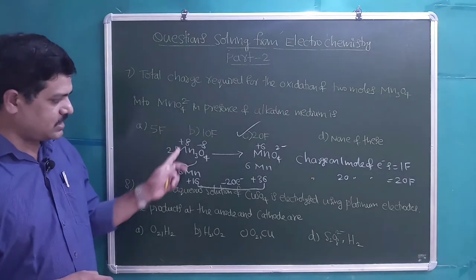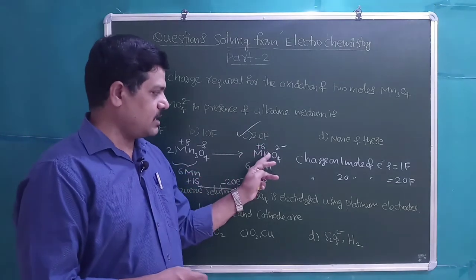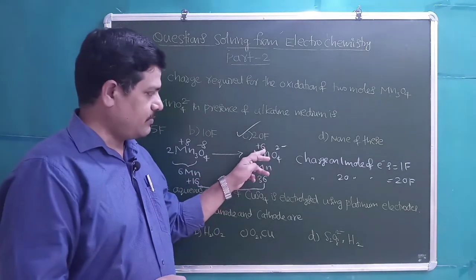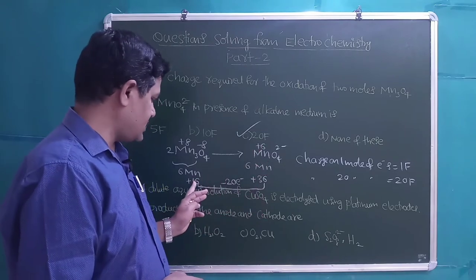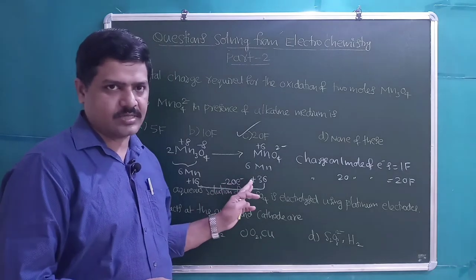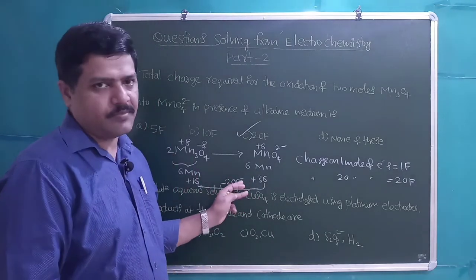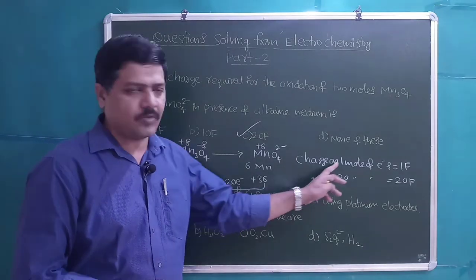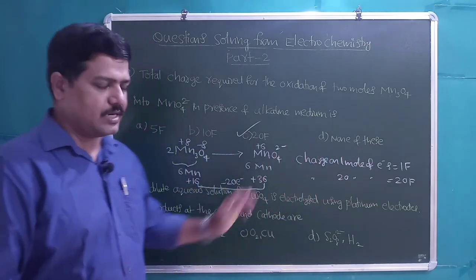are there, oxidation state is +16. So product side Mn oxidation state is +6. For 6 manganese atoms, 6 times 6 are 36. So 16 is converting into 36 by losing 20 electrons. Then for the 2 moles, it is 20 moles of electrons. Charge on 1 mole of electron is 1 Faraday, 20 moles of electron is 20 Faraday, right?